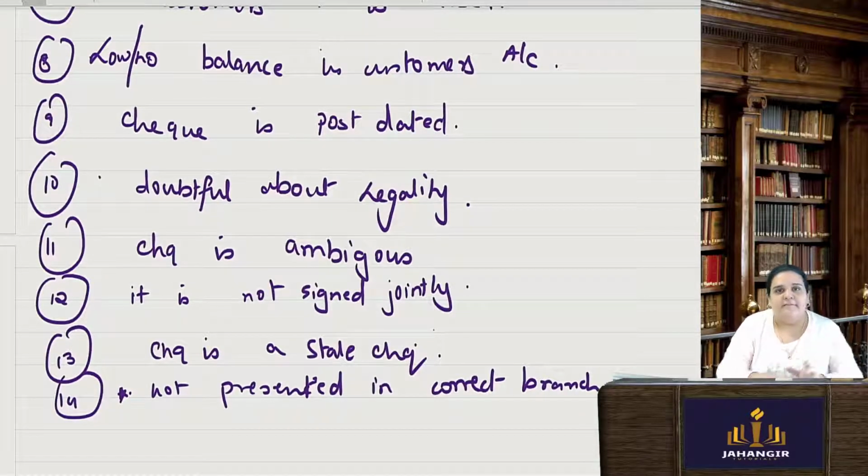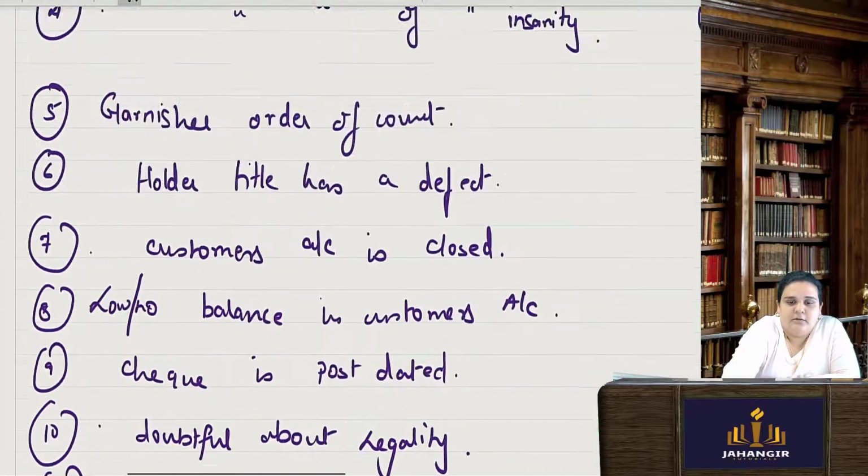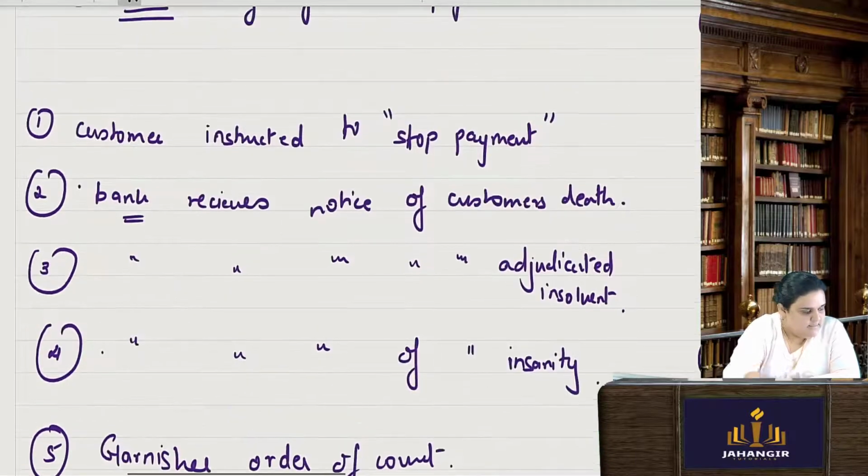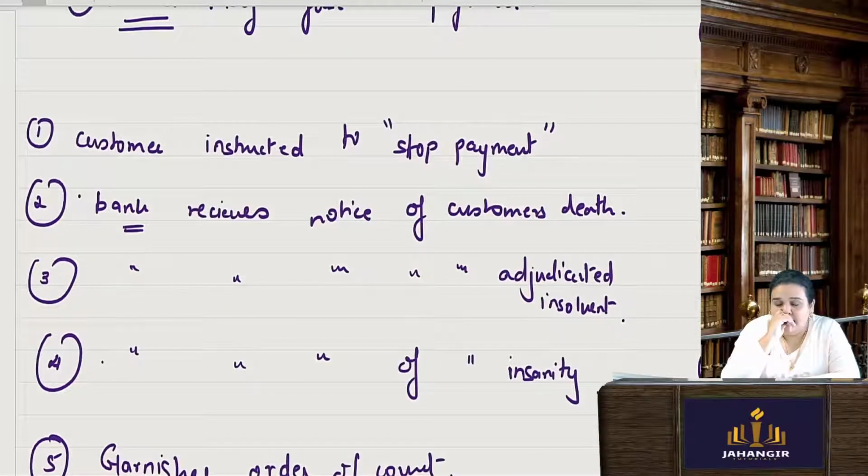You may have an account open in the Andheri branch, but you can go and make the payments from a branch which is nearby. Otherwise it was always that particular branch only where you had to deposit the check. So all this is now not an issue. These are the circumstances under which the bank will refuse to make the payment on the customer's behalf.